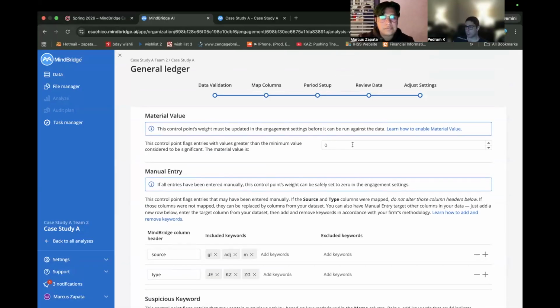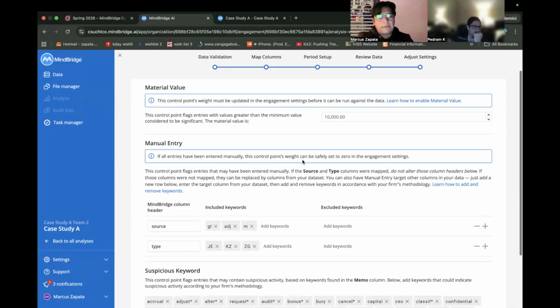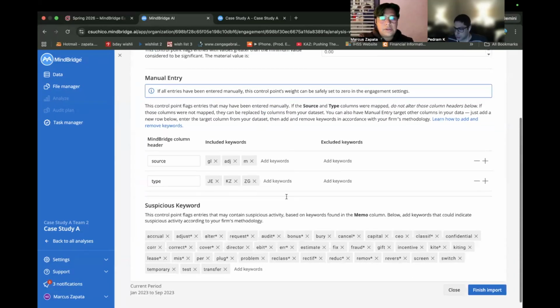The material value should be 10,000. And why are we putting it at 10,000? 10,000 is based on the acceptable level of risk for the company, based on their size. So anything higher than 10,000 would be significant. Right. Okay, perfect. Manual entry.